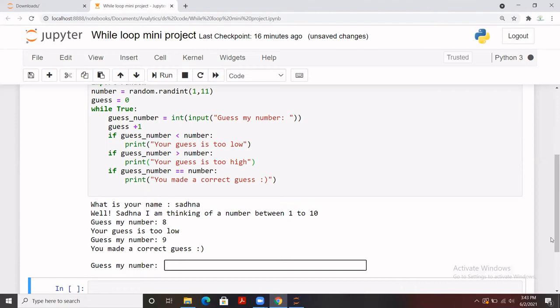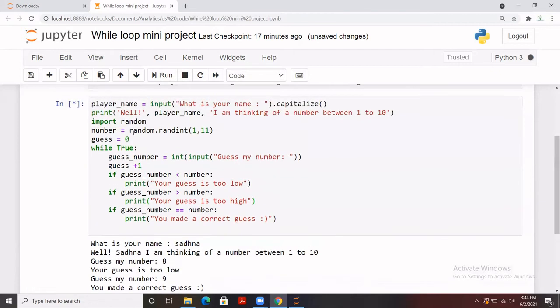He or she may guess less than 4 as well. But in case the user is not making a correct guess, we are just setting a limit to guess that number. So how we are going to do it, we are going to make certain changes to our code.